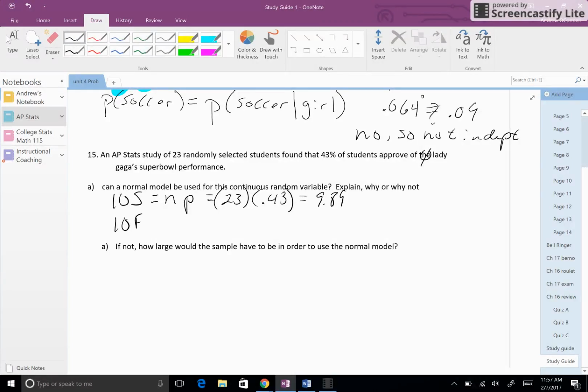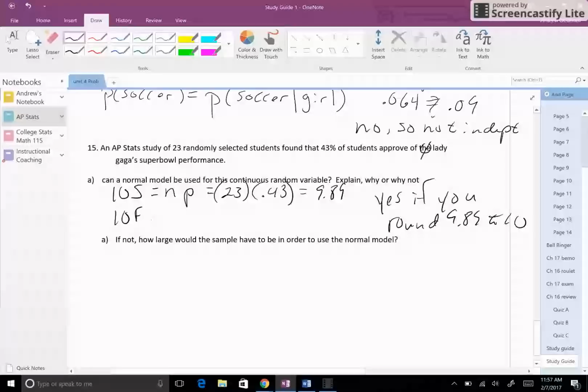I'm going to round up to 10. Basically, you could say yes if you round 9.89 to 10. Otherwise, you're totally fair saying no, you can't, because 9.89 is less than 10. That's fine. Either way. So do you always use 10 successes and 10 failures?